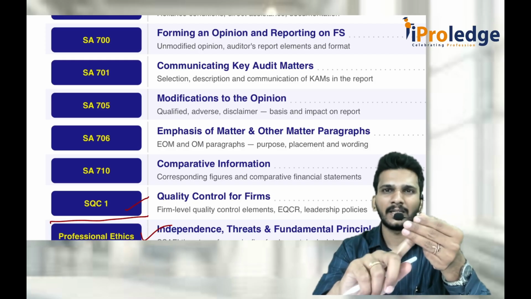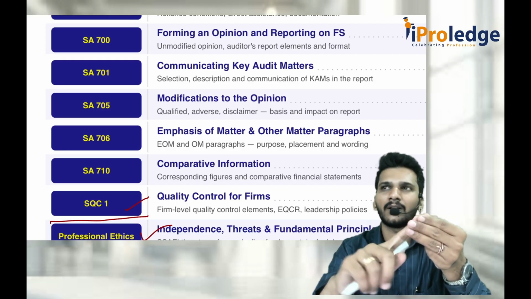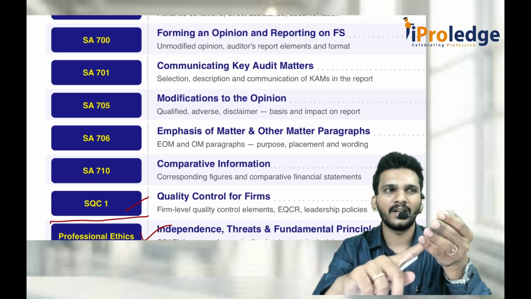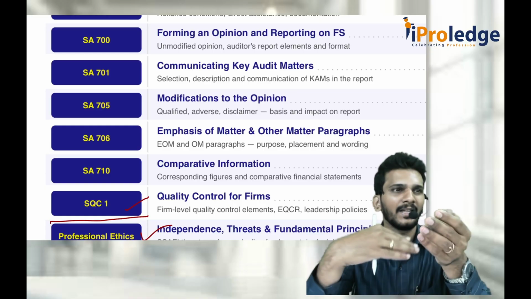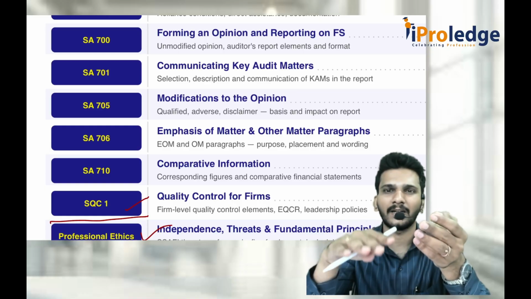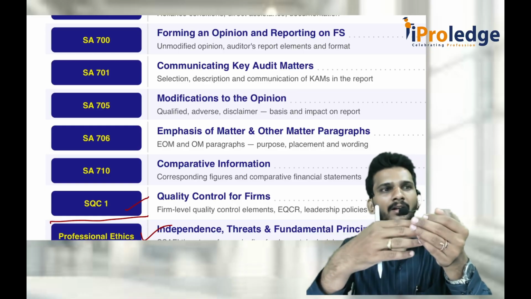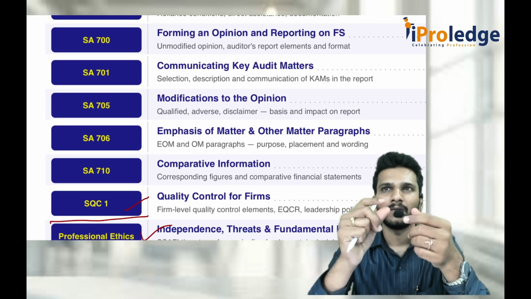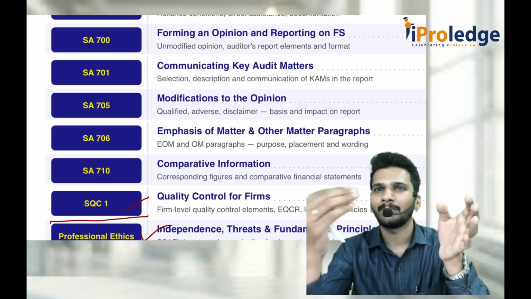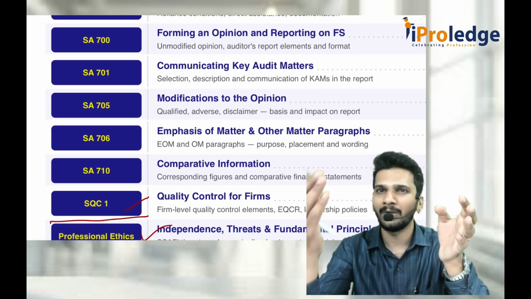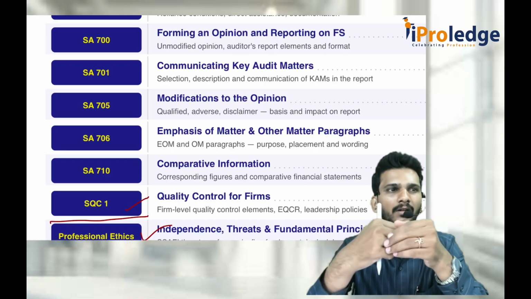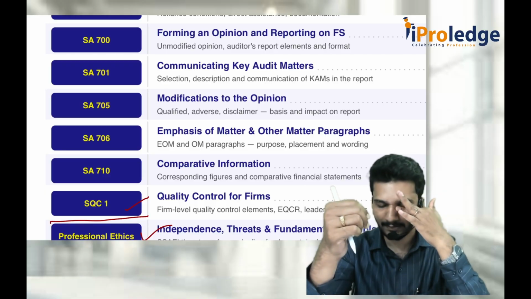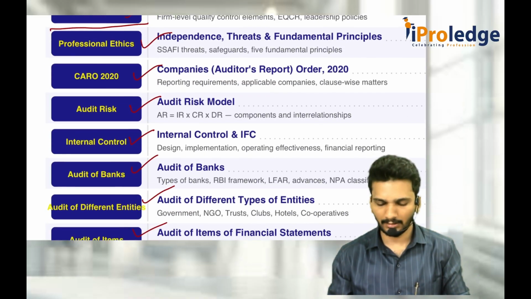Once we complete the ethics part, then we'll come to the reporting part, the 700 series entirely. Along with the 700 series, we will add some 260, 570, all those things wherever reporting related, we will discuss that. Then we will try coming from wherever it is required. Maybe we'll pause those things, then go for some other than essay based. If not, we'll first complete all the essays, then we can go for the other than essay chapters. So how it works out, we will see depending on your response and the class.